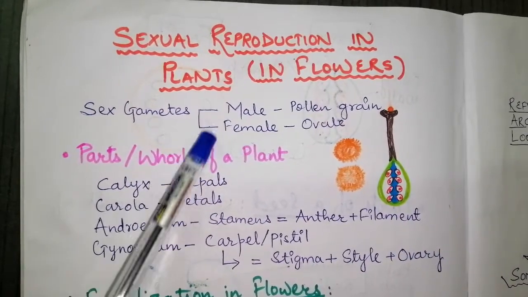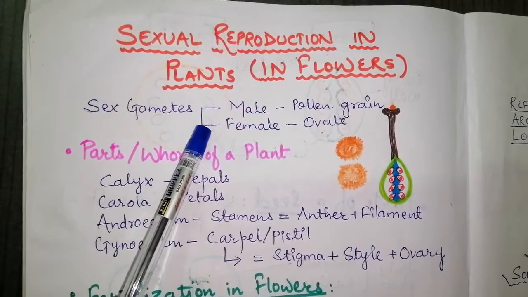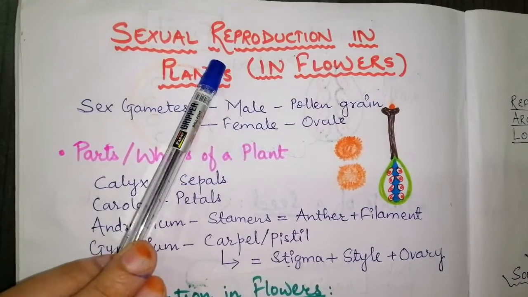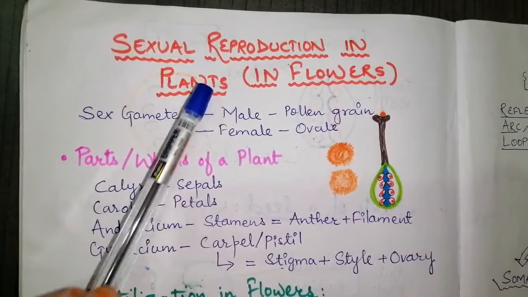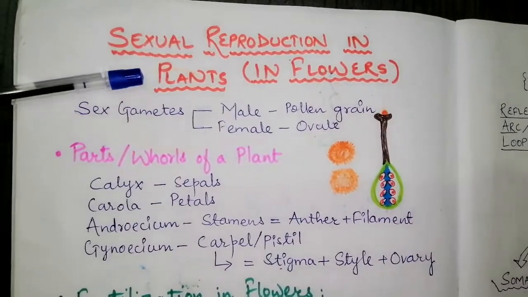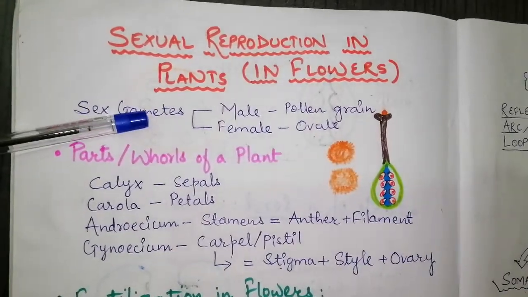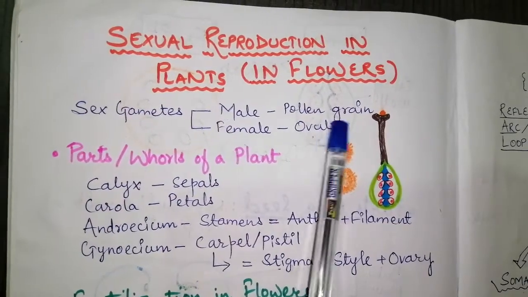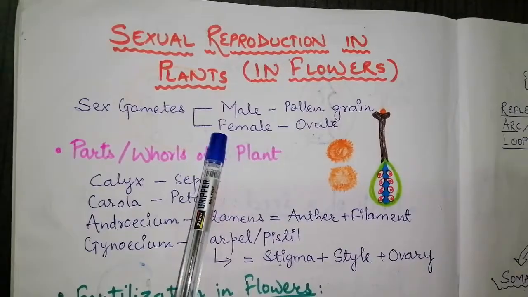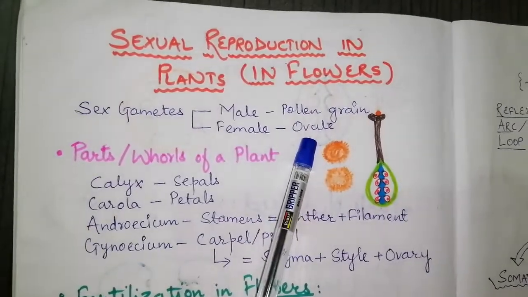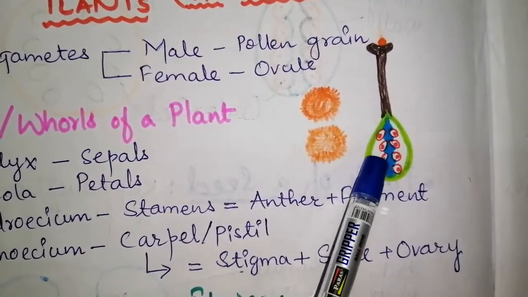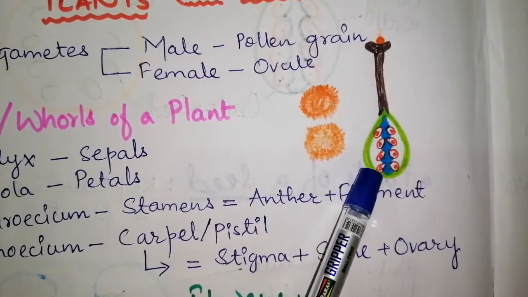When these two gametes fuse together or combine together, it is called reproduction. Now this gives rise to the process of reproduction. Here we are talking about the plants. So in plants we have sex gametes, the male sex gamete as pollen grain. This is your pollen grain, and the female sex gamete, that is the ovule. Now these small round structures, red colored parts, are known as ovules.